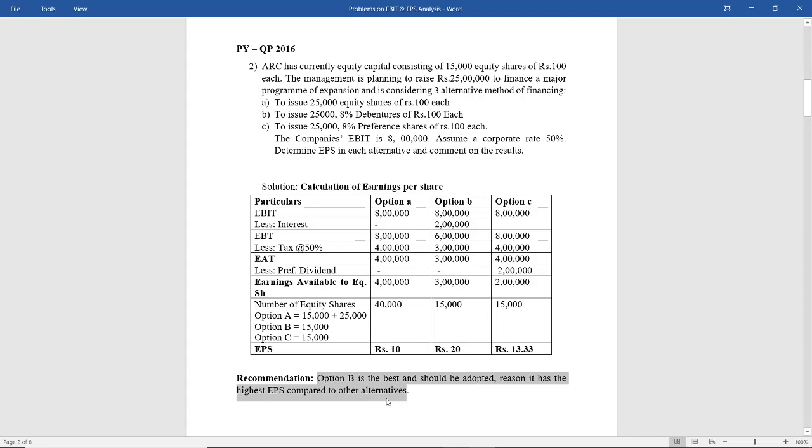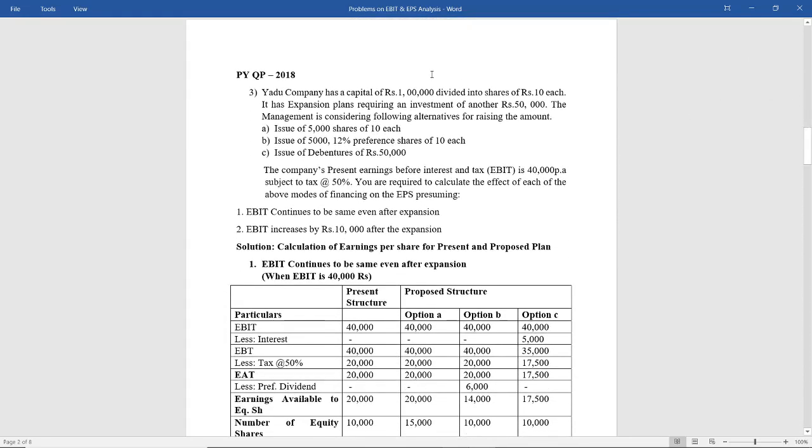So we are done with problem number 2. Moving ahead to problem number 3. This is from the previous year's question paper 2018. So just let me read. Yadu company has a capital of rupees 1 lakh divided into shares of rupees 10 each. It has an expansion plan requiring an investment of another 50,000 rupees.